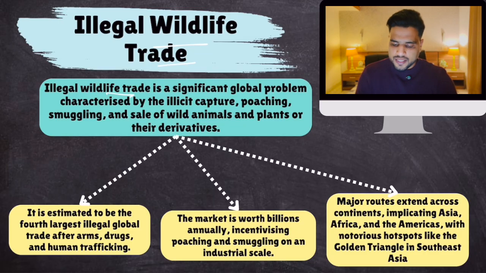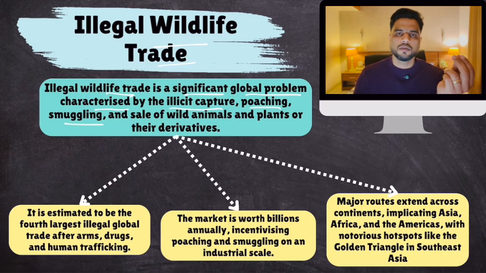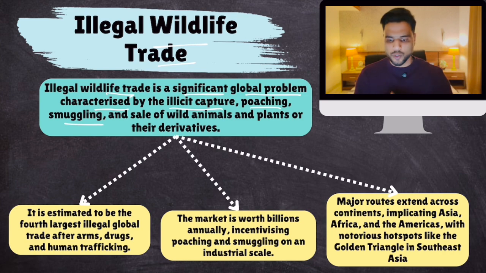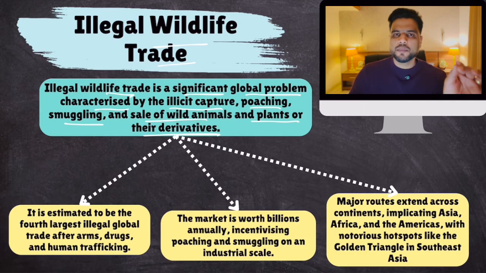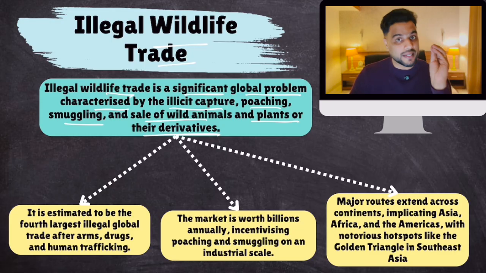Illegal wildlife trade is a significant global problem characterized by illicit capture, poaching, hunting, and smuggling of parts of wild animals, for example horns of rhinos and tusks of elephants, and the sale of wild animals and plants or their derivatives. Some animals and plants are endangered, which is why trade in them is made illegal, but it is still going on. CITES prevents that. Nonetheless, this is the situation.